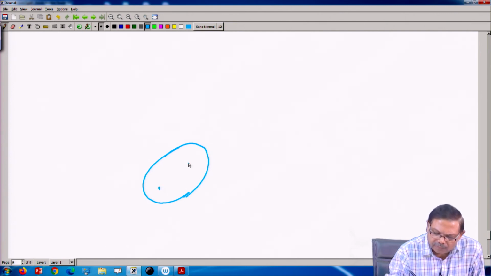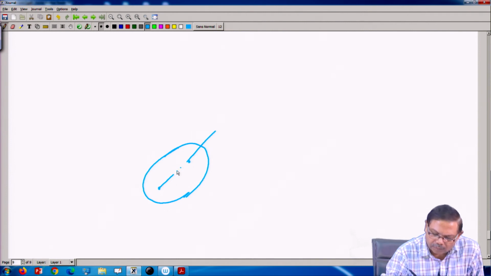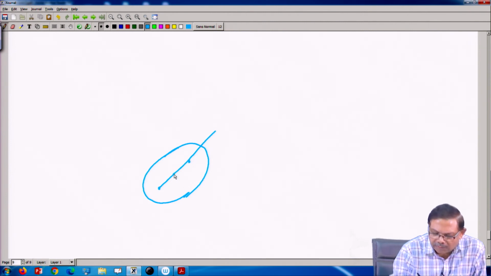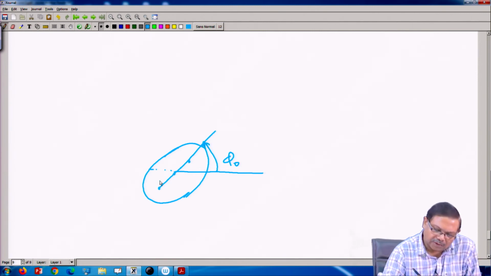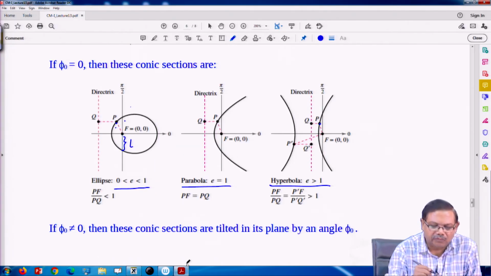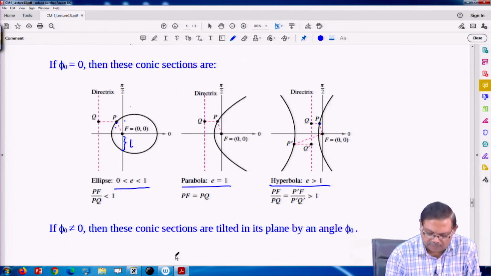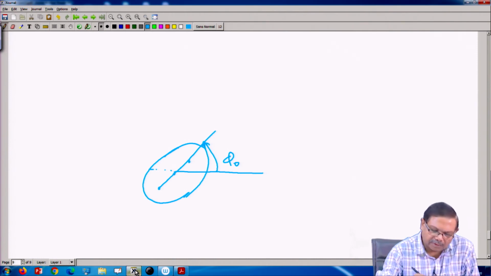So, this is the focus, and let us say from it, this is making some angle phi naught. Now we can define, as we have done from the focus, similar kind of.